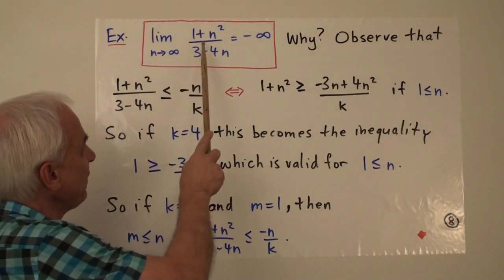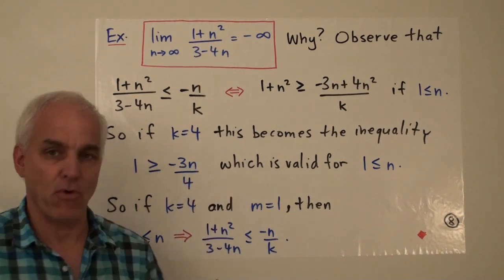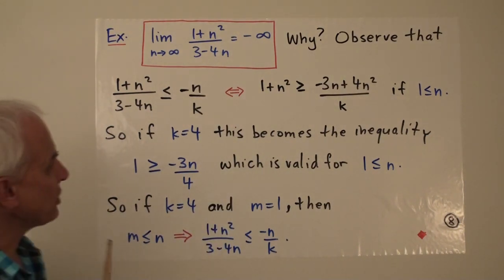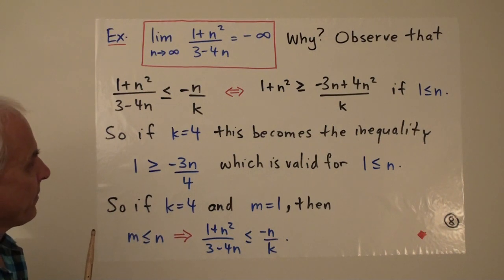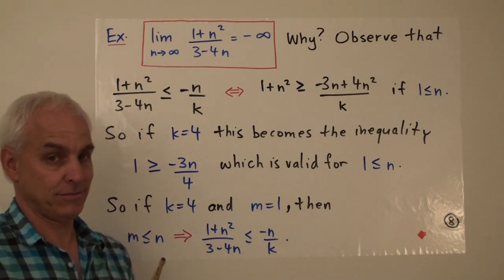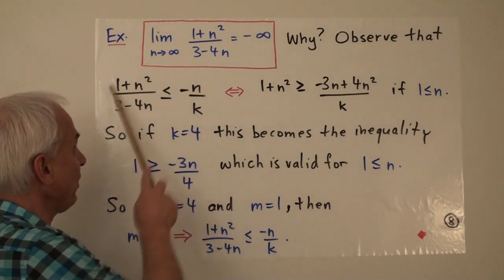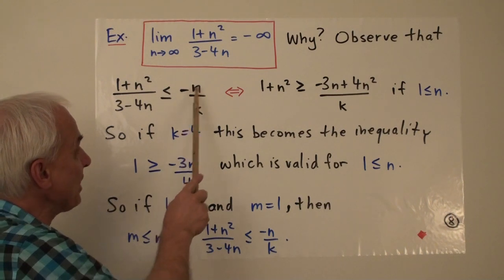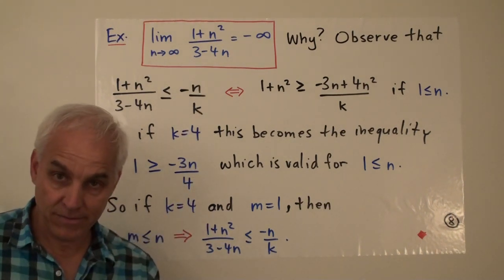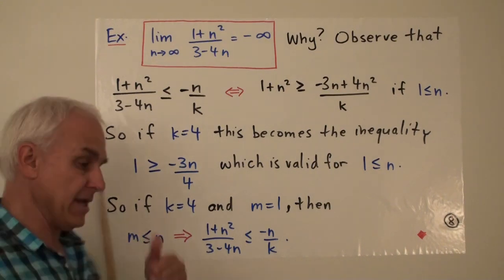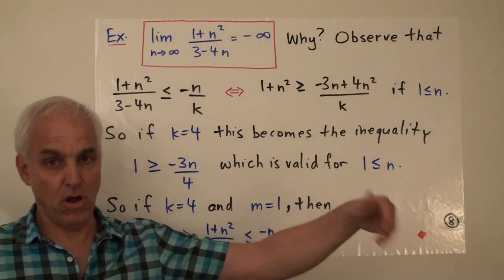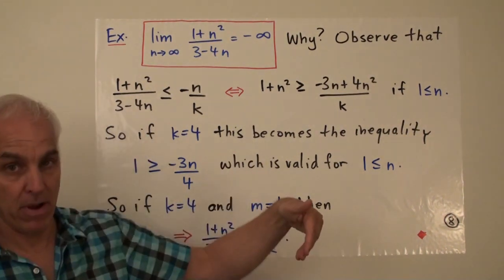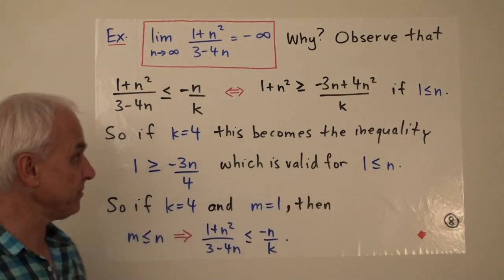All right, so here's an example. Limit as n goes to infinity of (1 plus n squared) over (3 minus 4n). Claim that's equal to minus infinity. So how do we establish that? Here is the basic inequality from the definition. We have to show that this thing here is less than or equal to minus n over k for some k, a natural number, and once n gets past some point m, also a natural number. So this should be true for all n past m, and you get to choose where you want to start.